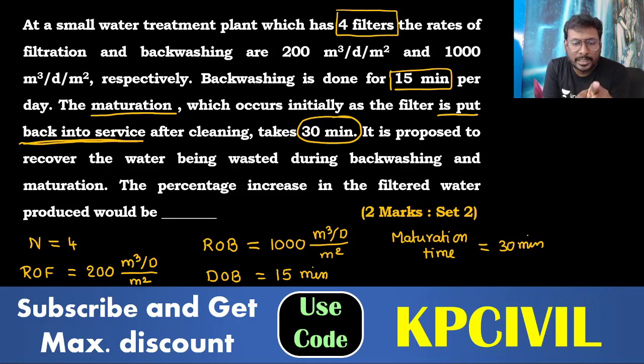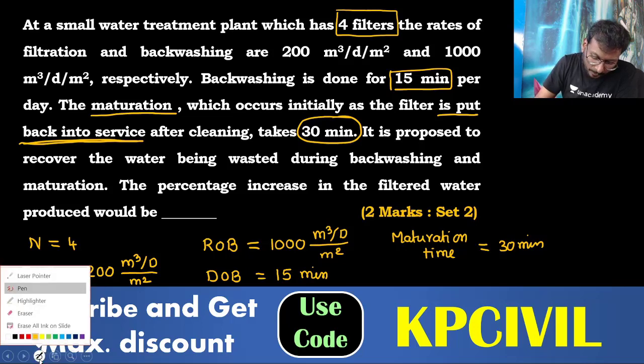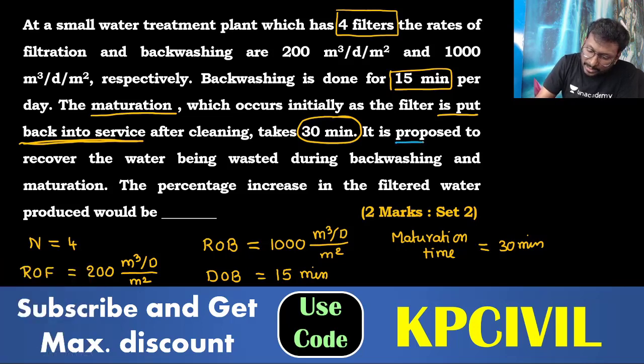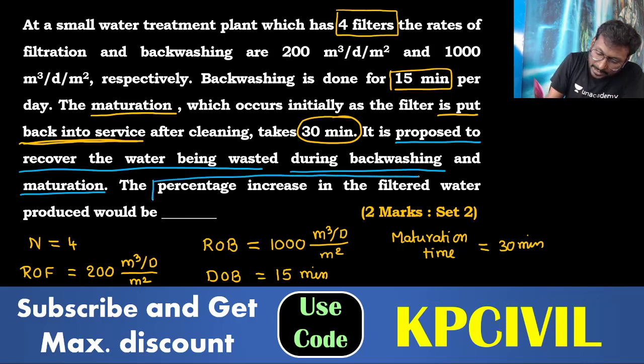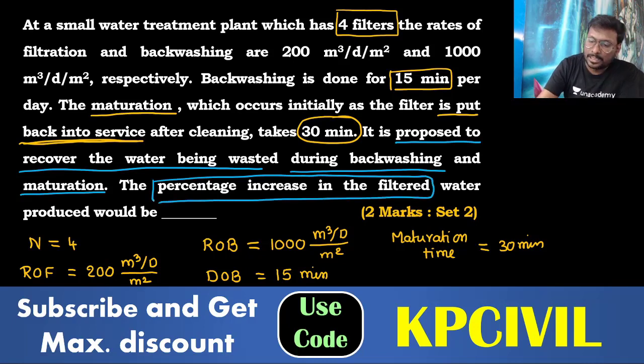During working time of the filter, you are considering 30 minutes as maturation. Then it is proposed to recover water being wasted during backwashing and maturation. Some water is wasted during backwashing as well as maturation. How much percentage of increase in filtered water is to be produced? Percentage of increase of filtered water is required.